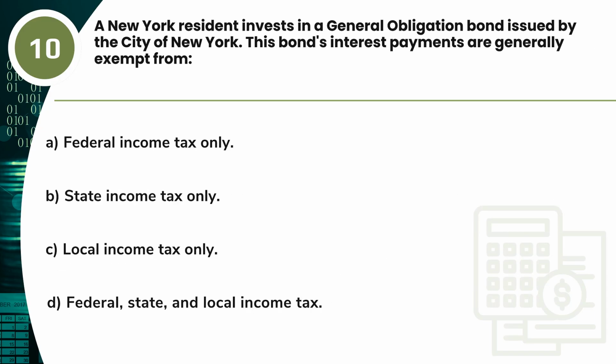Question 10. A New York resident invests in a general obligation bond issued by the City of New York. This bond's interest payments are generally exempt from A. Federal income tax only. B. State income tax only. C. Local income tax only. D. Federal, state, and local income tax.